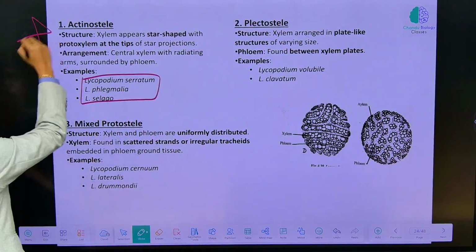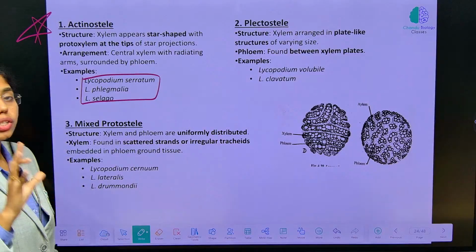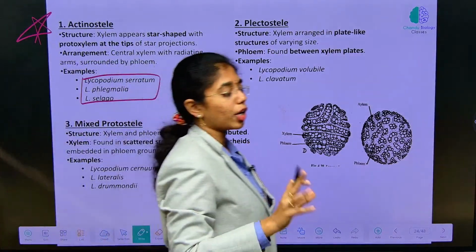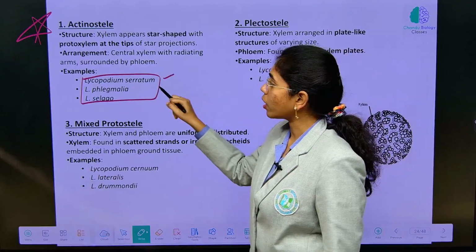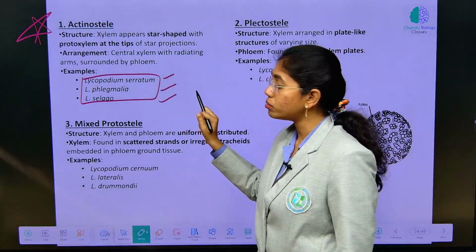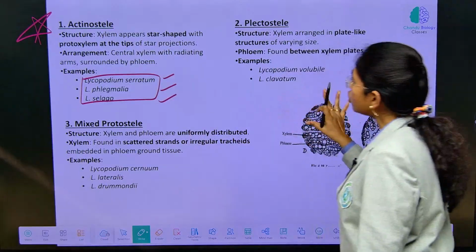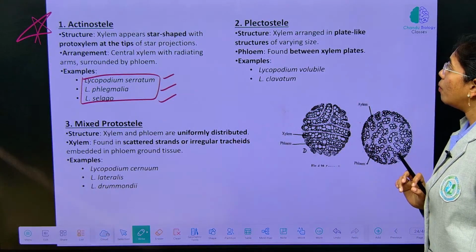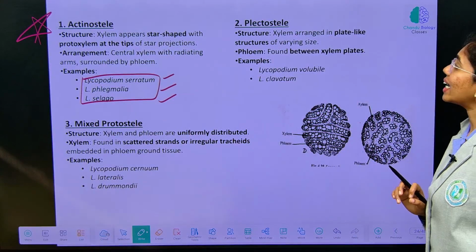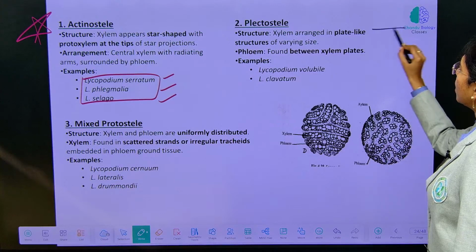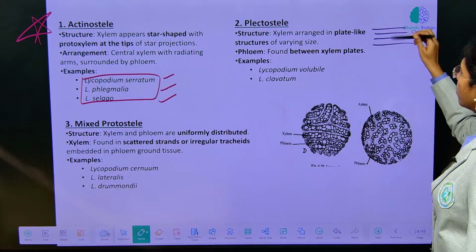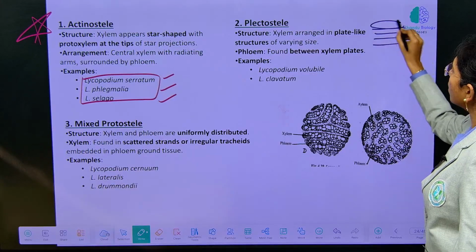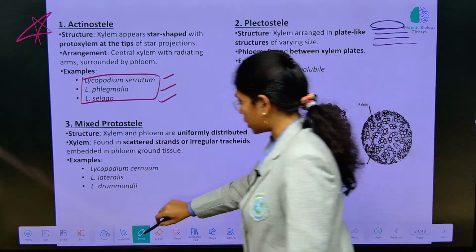Here you have to remember the species. Different stellar arrangements occur in different Lycopodium species. Here you can see this in Lycopodium serratum, Lycopodium phlegmaria and Lycopodium selago. And this you observe, plectostele, where xylem is arranged in plate-like structures, and phloem is found in between the plates.